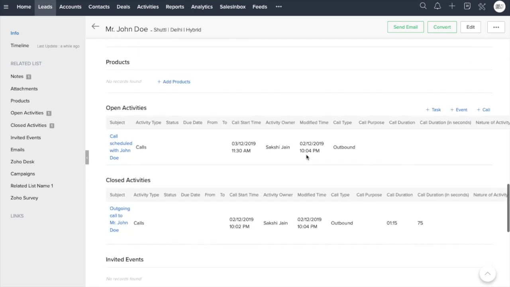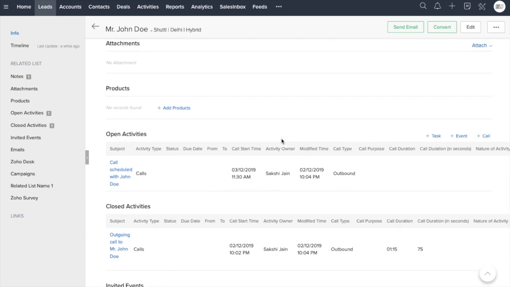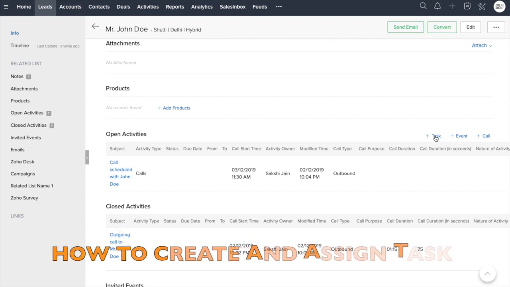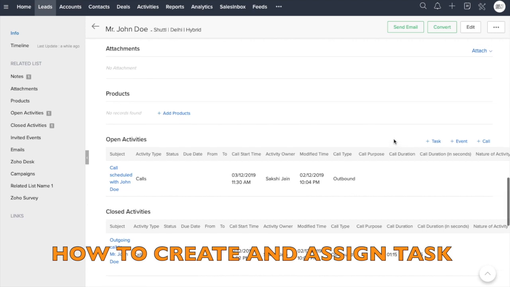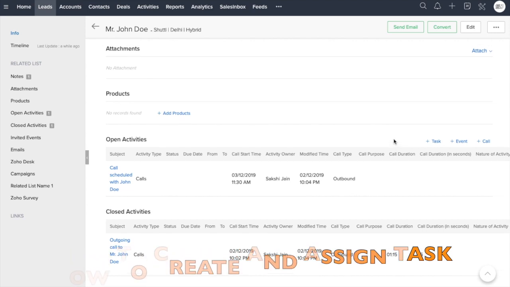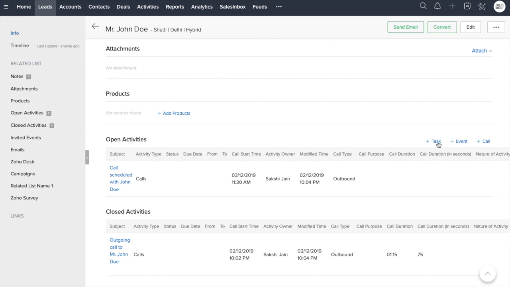Let's assume that it's tomorrow and Sakshi has done all this, and she somehow managed to get a meeting for Anshul, let's say for tomorrow itself. So now to arrange any meeting, we would be using task.